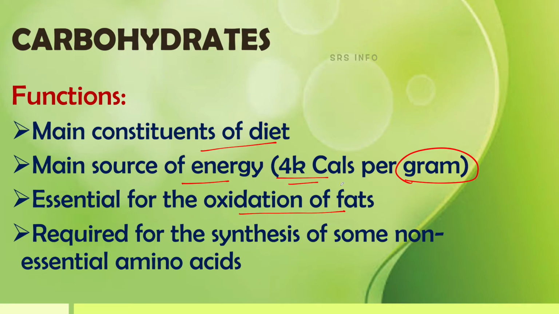Carbohydrate is very essential for the oxidation of fat. Oxidation of fat takes place with the help of carbohydrates, and carbohydrates are required for the synthesis of some non-essential amino acids. We will focus on amino acids in the session on proteins, but just understand that amino acids are classified into two, essential and non-essential, and synthesis of non-essential amino acids takes place with the help of carbohydrates. These are the main functions of carbohydrates.